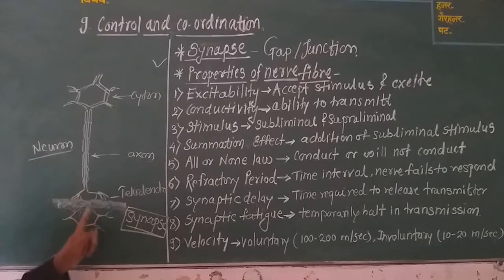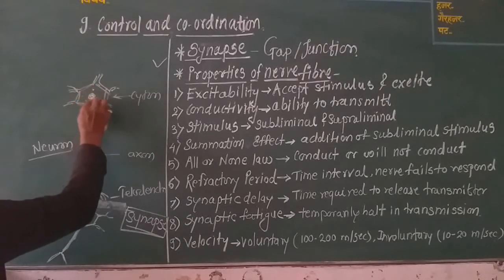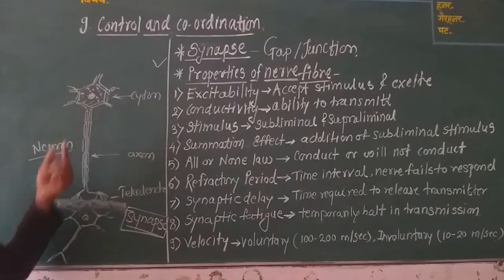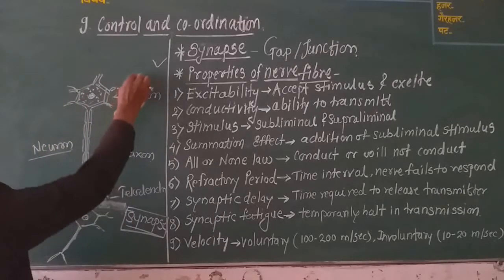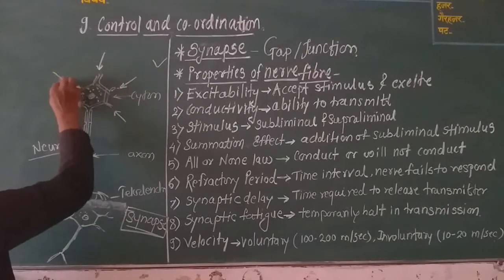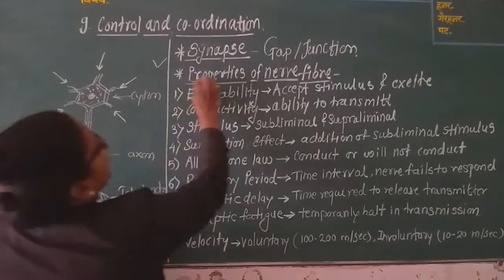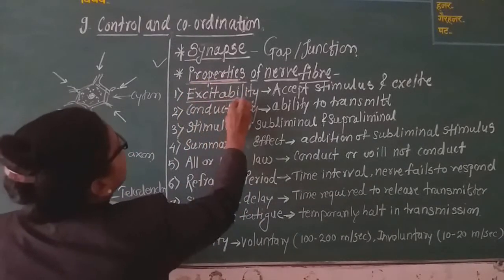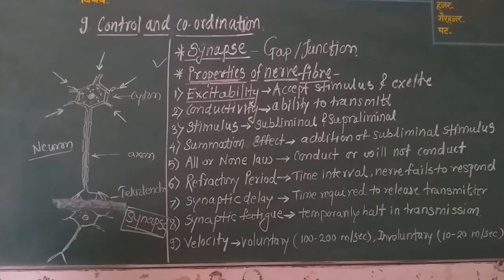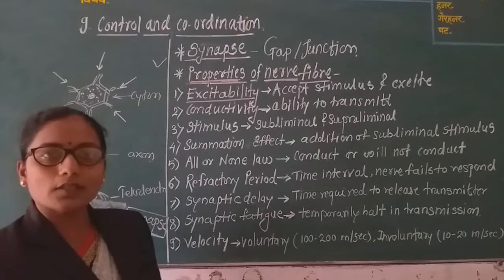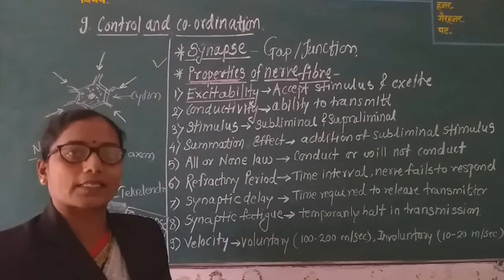This is actually a nerve fiber, and these nerve fibers show properties. Here is the cell, and outside this cell the cytons are present. These dendrons accept the stimulus. The nerve fiber shows a first property, which is called excitability. Excitability means these nerve fibers get excited.